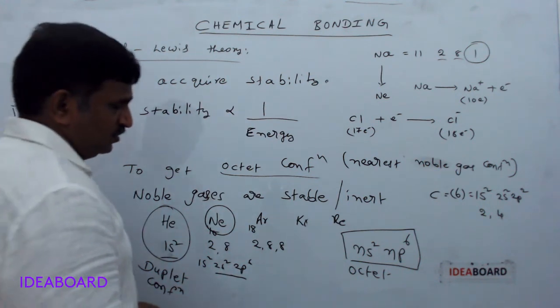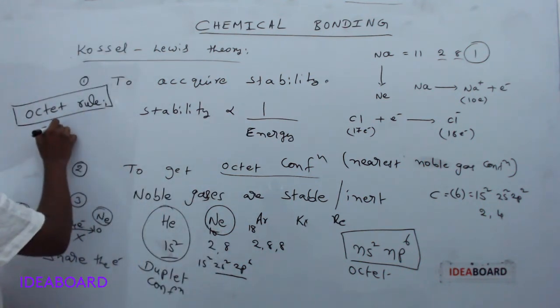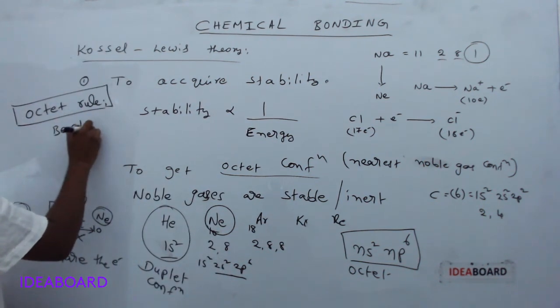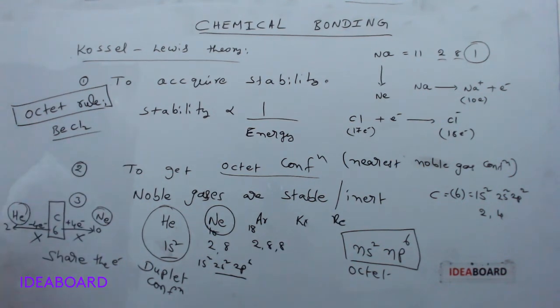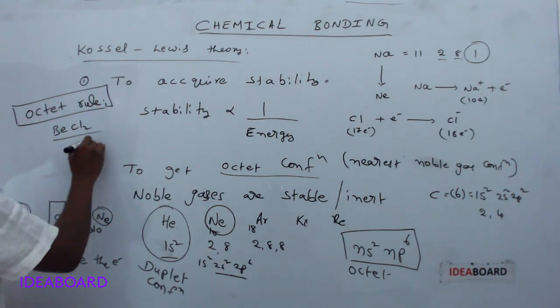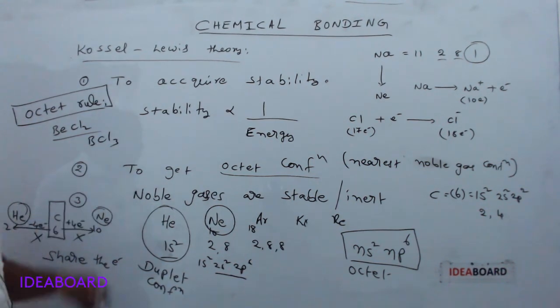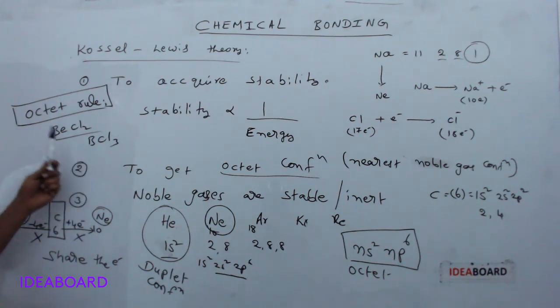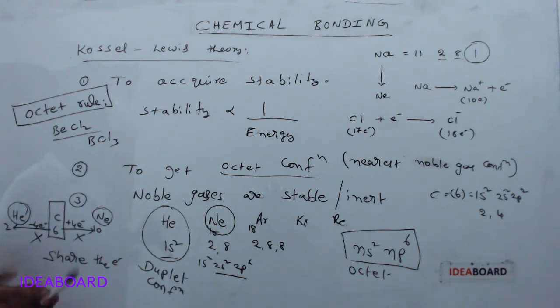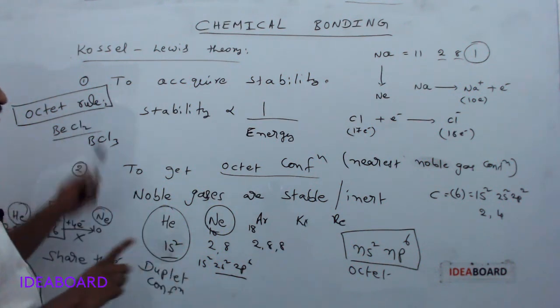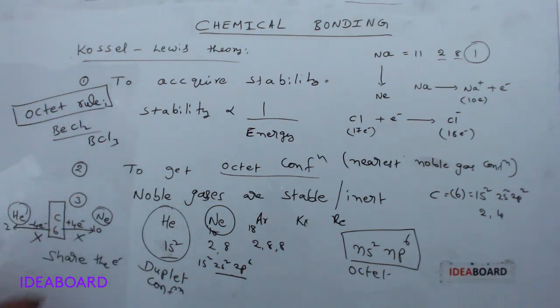But what about the BeCl2 molecule? Does it have an octet configuration? Okay. What about the BCl3 molecule? In this molecule formation, is it getting an octet configuration? Is boron getting octet, or is beryllium getting octet configuration, or not? That is called the limitations of the octet rule. We will explain it in the next class.